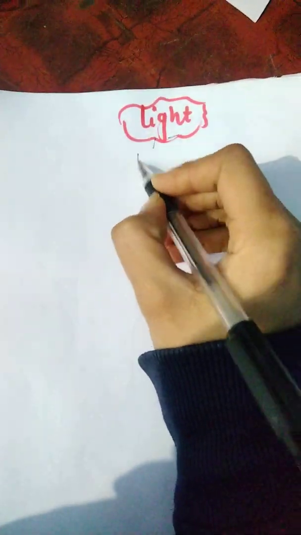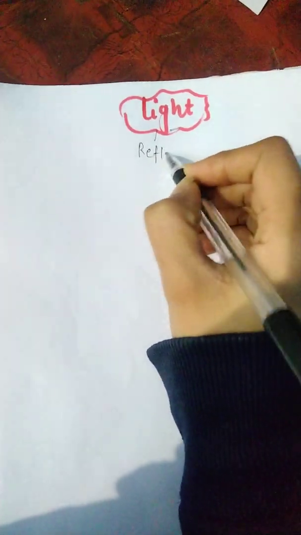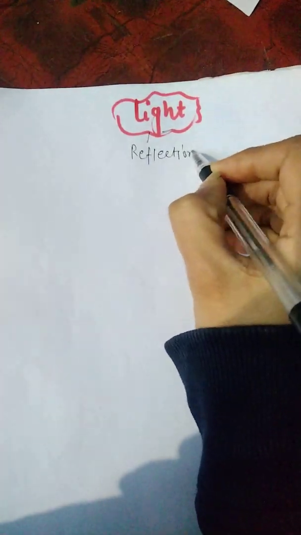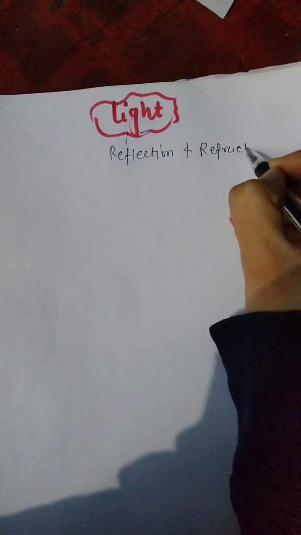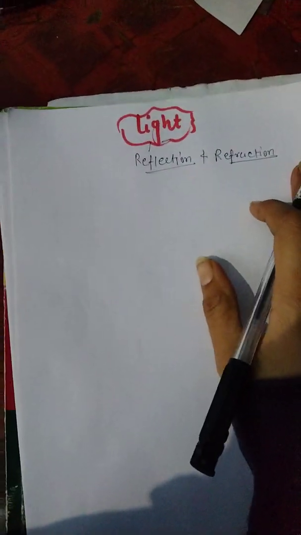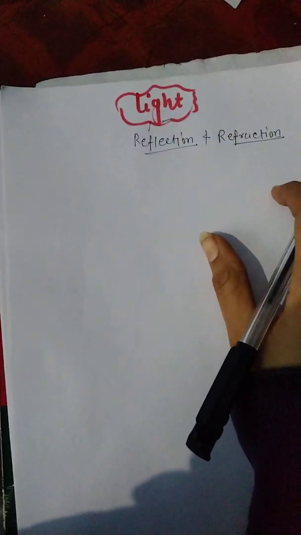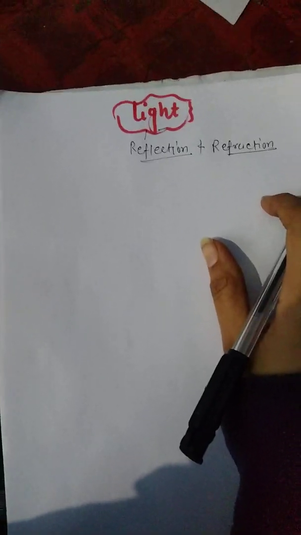Today we are going to discuss the chapter on light, for class 10th: light reflection and refraction. Light is a basic concept from class 7 to class 10th. In physics, it's a most important topic. We can say it's a science topic.